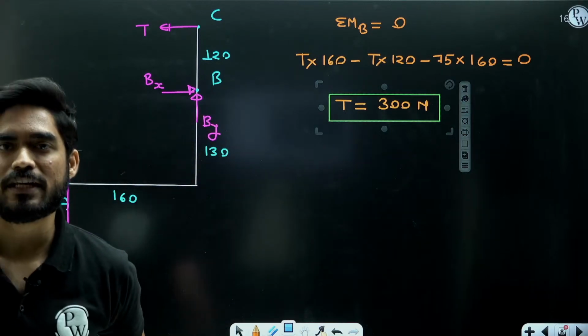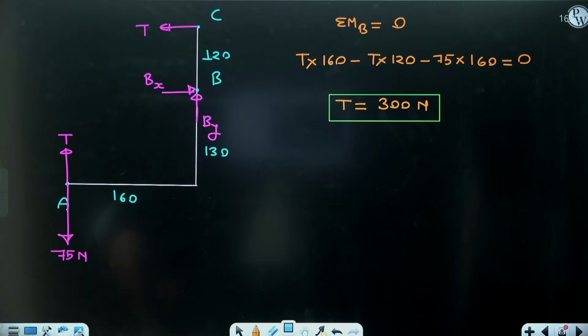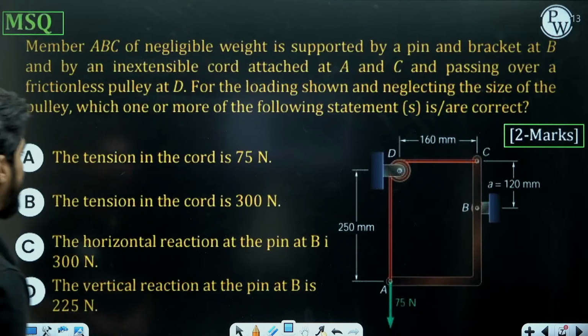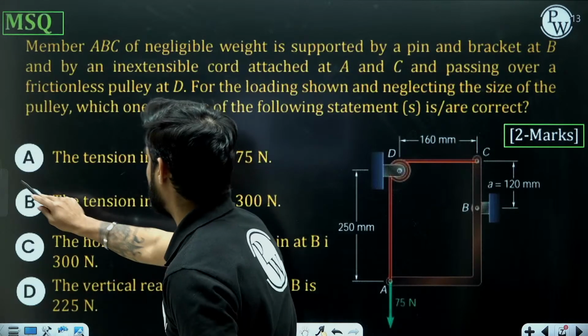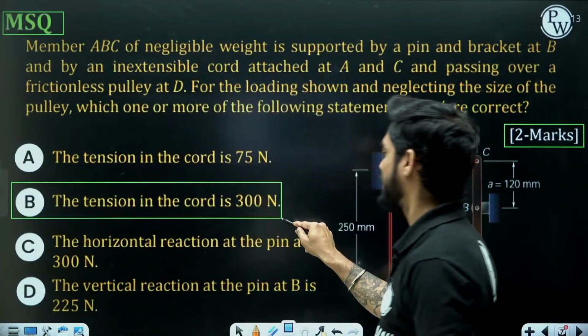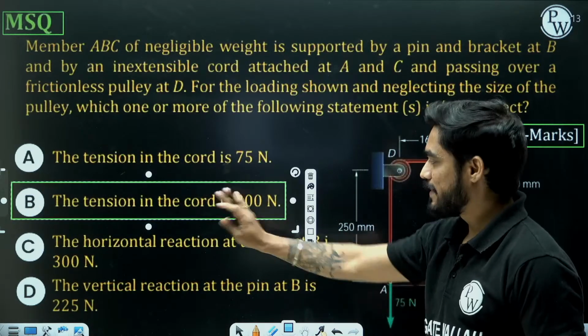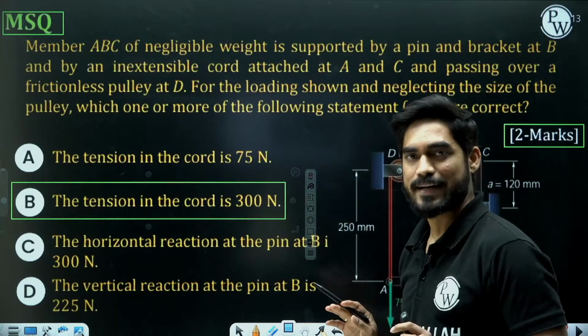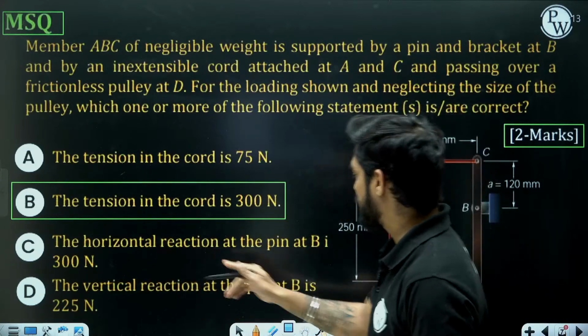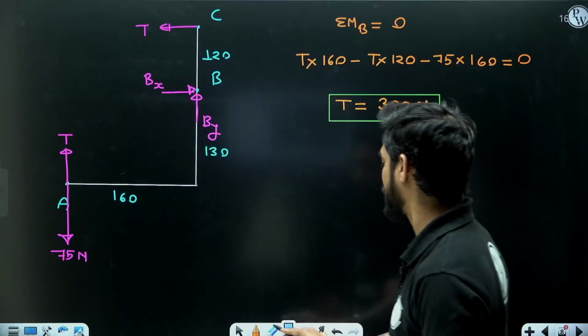Is everyone getting the tension 300 Newton? Very good, excellent everyone. So the tension in the cord is 300 Newton. So this statement is correct. This first statement is wrong. Now horizontal reaction at B is 300 Newton.